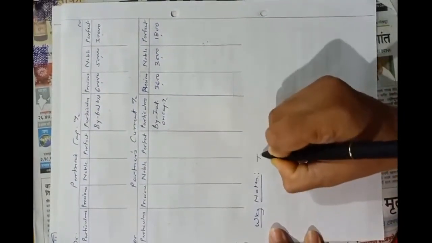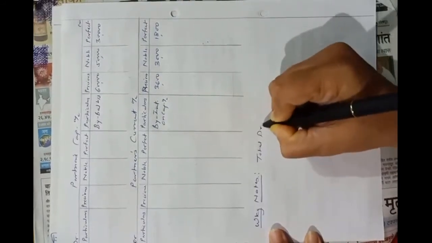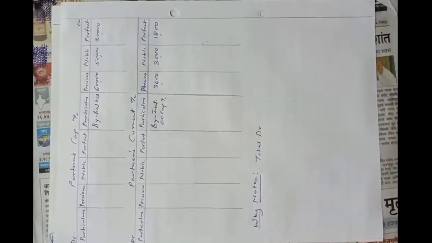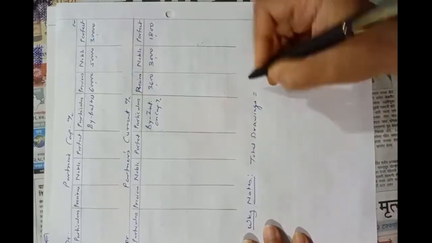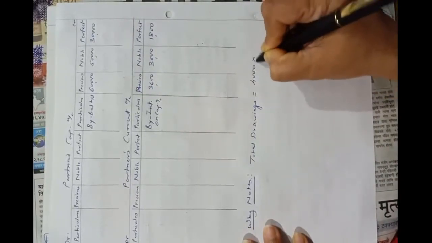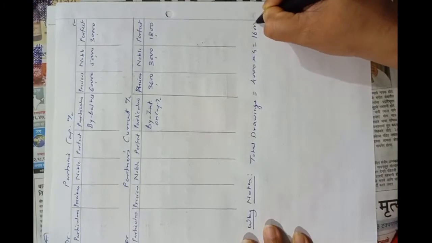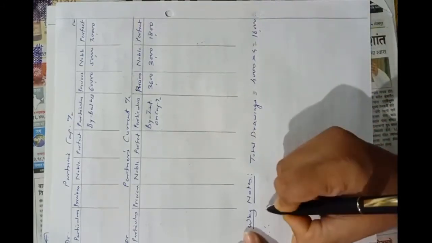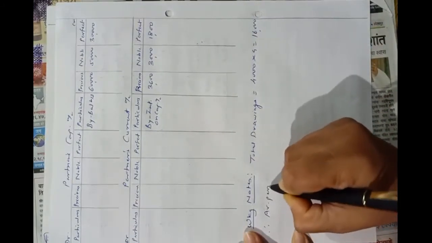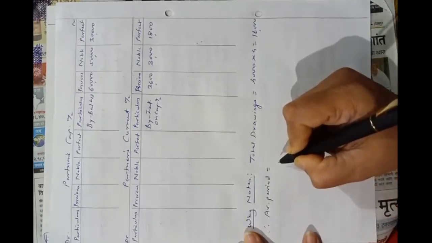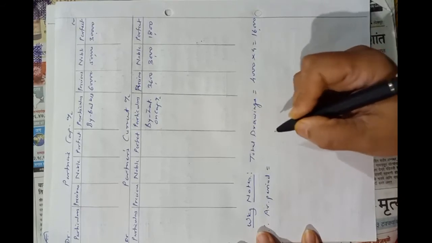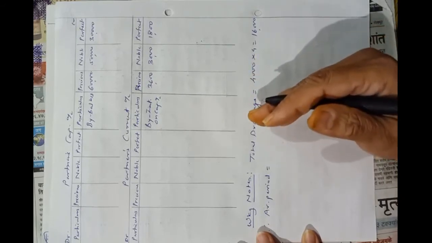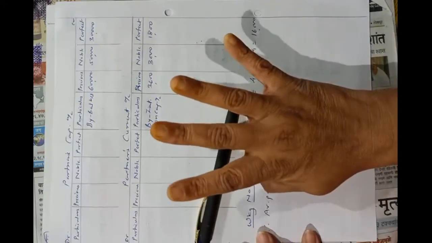Total drawings will be 4,000 into 4 quarters in a year, so it is 16,000. Okay, now we will calculate the average period. We know that average period is equal to months left after first drawings plus months left after last drawings, divided by 2. So 4 quarters are there.